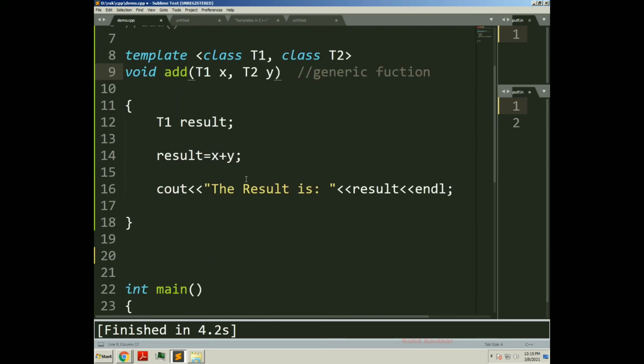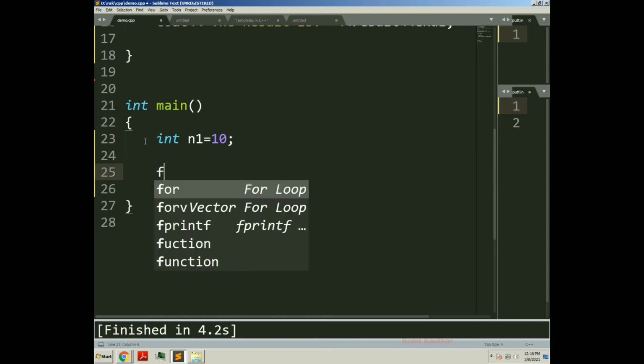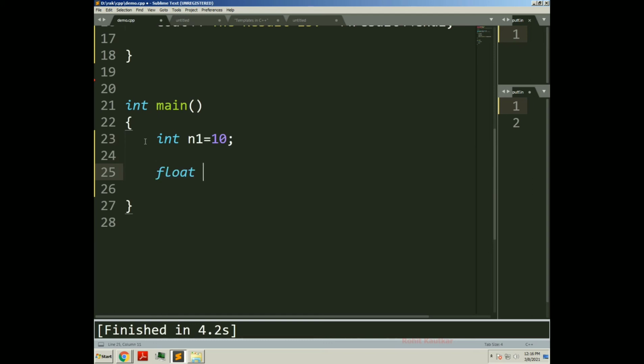Now in the main function, let's create some variables. n1 will be of integer type with value, let's say, 10. Then we will create one more variable, float n2, with value, let's say, 23.12, any random value I will take.